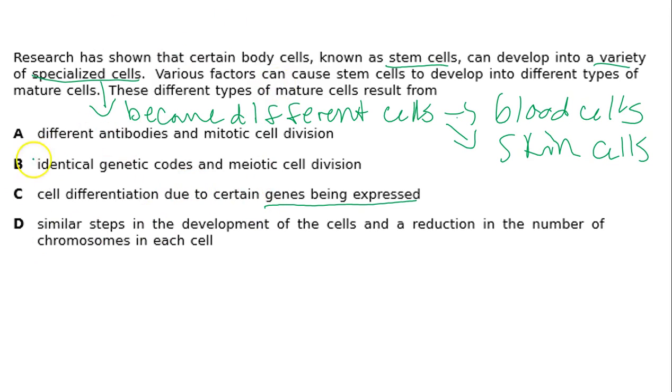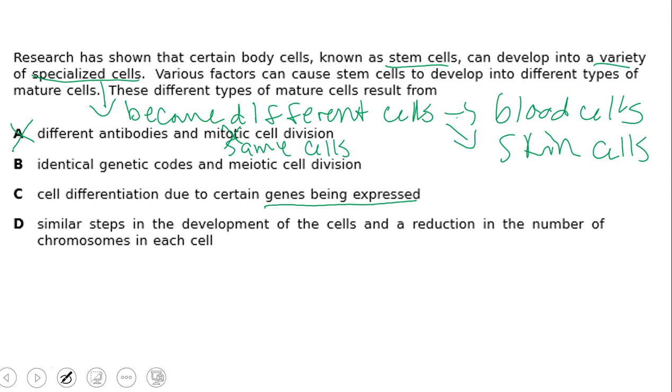A says different antibodies and mitotic cell division. Well, mitosis we know makes the same kind of cells, not different kinds of cells, right? Your skin cells undergo mitosis and they're all the same. So we know that we're making specialized or different cells, so it's not A.